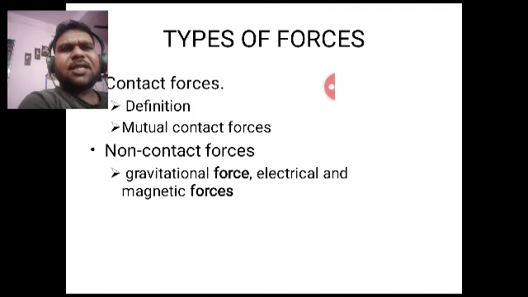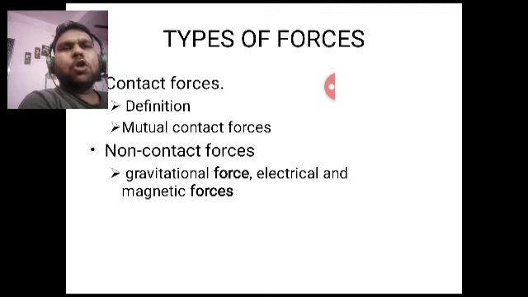Unless and until there is motion of one body on another body, there cannot be friction acting between them. Viscous force is a contact force. Apart from that, many other forces like air resistance. Air resistance is also a contact force. We are going to discuss these things in detail in slides to come.